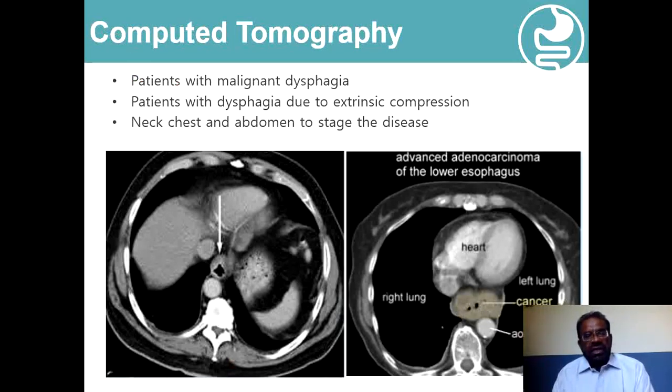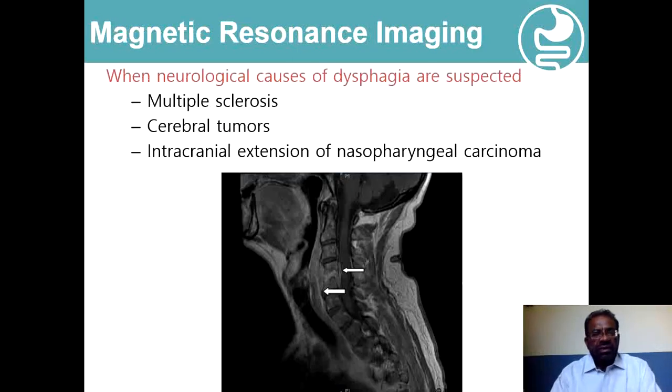The CT scans are usually helpful in the diagnosis and in the localization of malignancies, and if we are suspecting malignancy, then CT scan of the neck, chest and abdomen are also useful in staging the disease. The MRIs are helpful when dysphagia is suspected to be caused by multiple sclerosis or by cerebral tumors, or when we are suspecting intracranial extension of nasopharyngeal carcinomas.